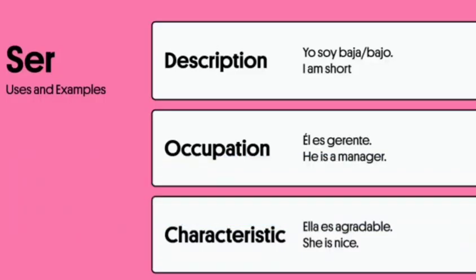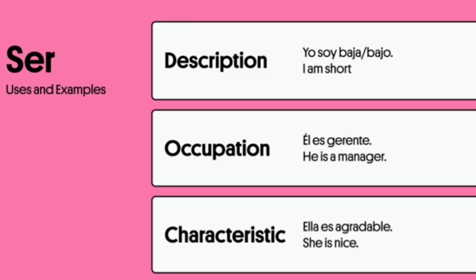So here are examples of ser. It says uses and examples. So it says, description of something. I am short. You would say, yo soy baja or bajo. Yo soy bajo. I am short. The word soy, that means is, right? Is short. Yo soy baja. I am short. His occupation, él es el gerente. He is a manager. Él es gerente. He is a manager.